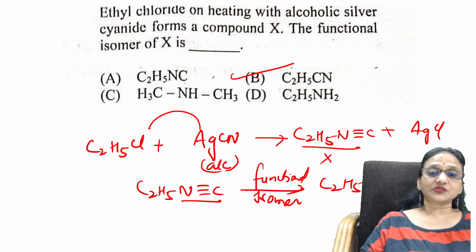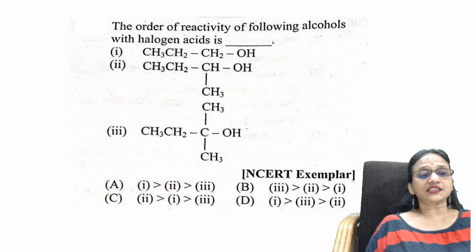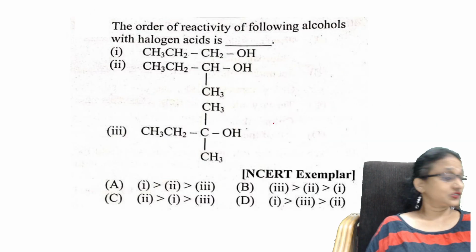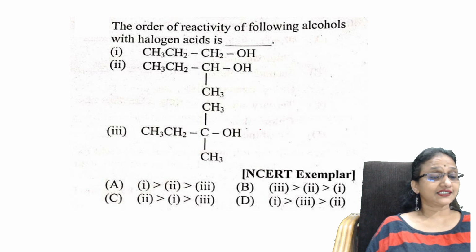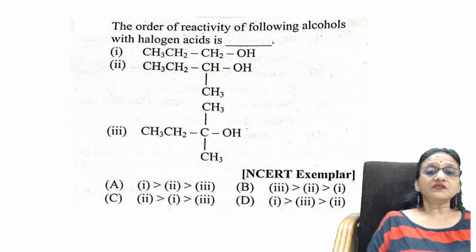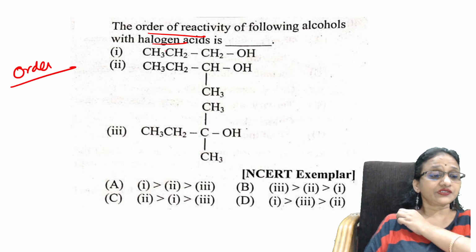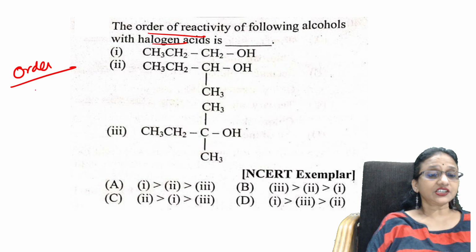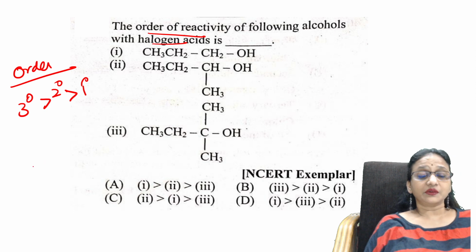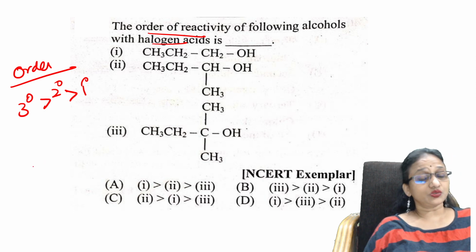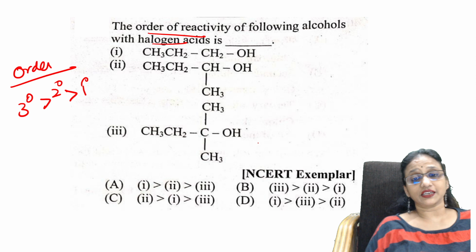Next question. The order of reactivity of the following alcohols with halogen acids. Whenever somebody asks you the order of reactivity of alcohols with halogen acids, remember: tertiary greater than secondary greater than primary, because of the ease with which substitution can occur.